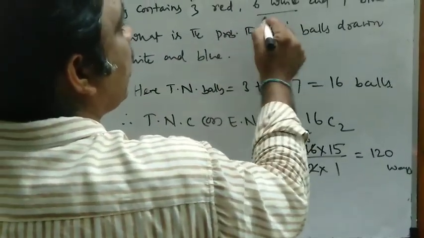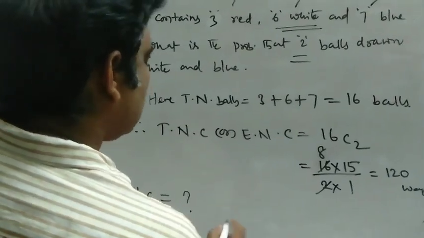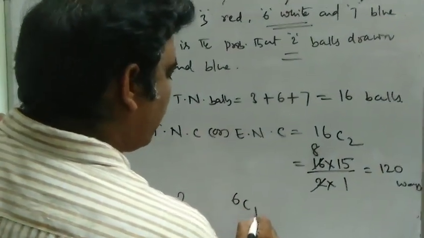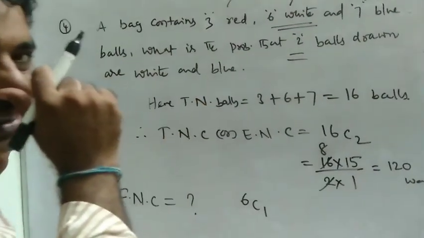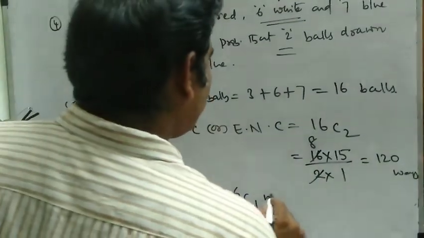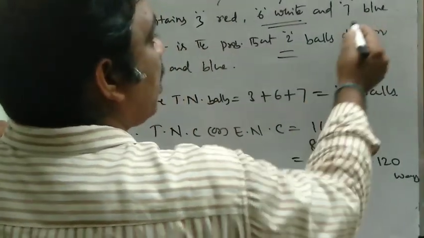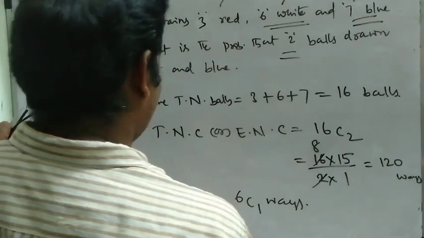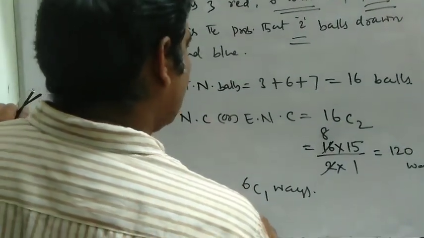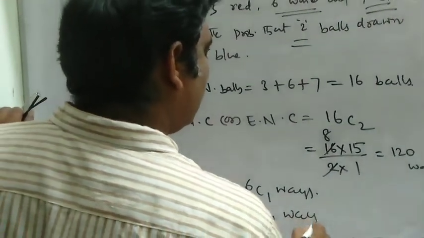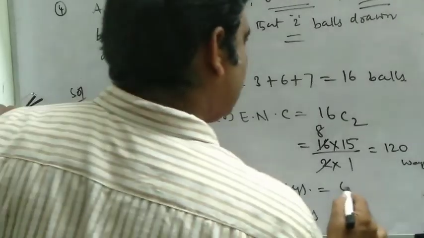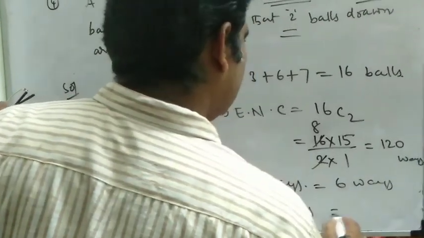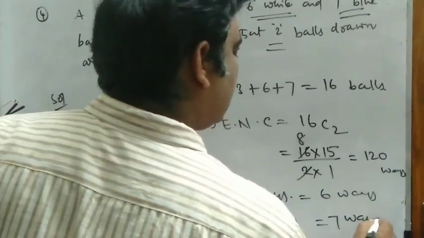The total number of white balls in the box is 6. The number of ways of getting one white ball from 6 is 6C1 ways. Similarly, the number of ways of getting one blue ball from 7 blue balls is 7C1 ways. NC1 is n, so 6C1 means 6 ways and 7C1 means 7 ways.